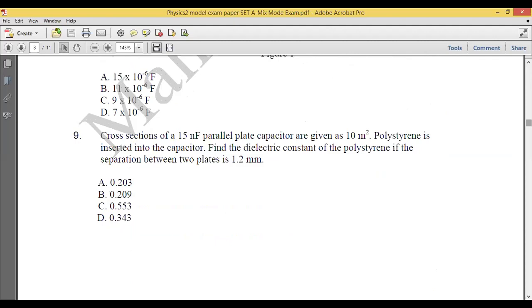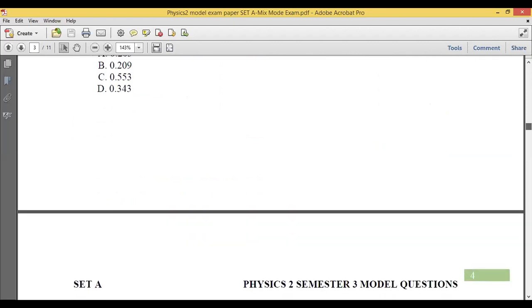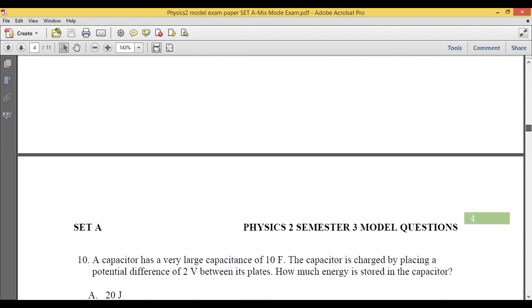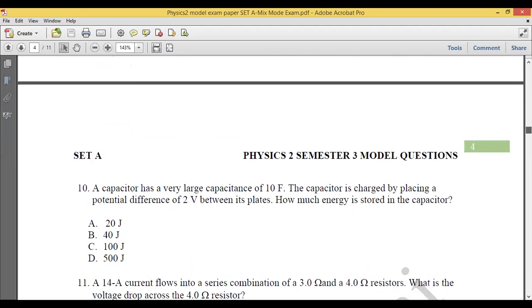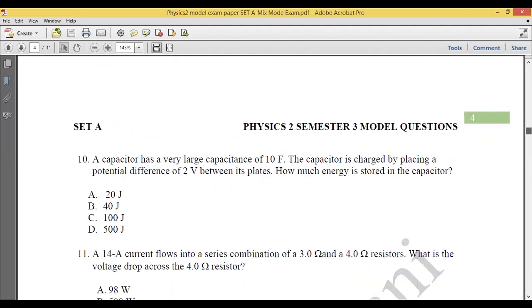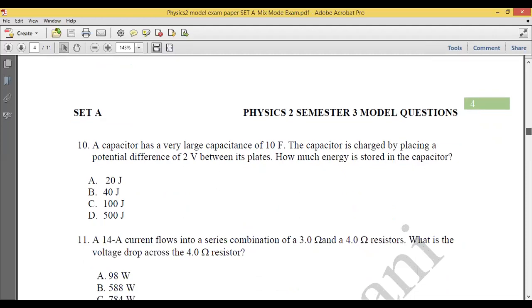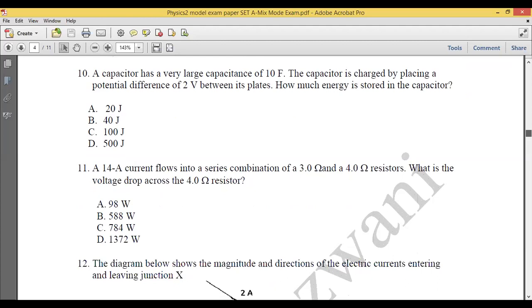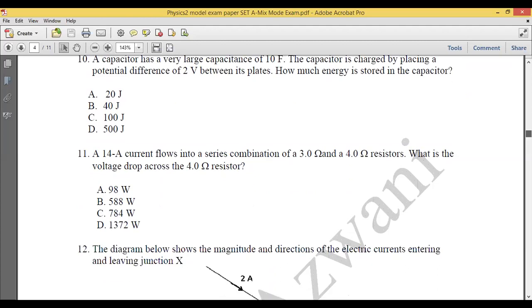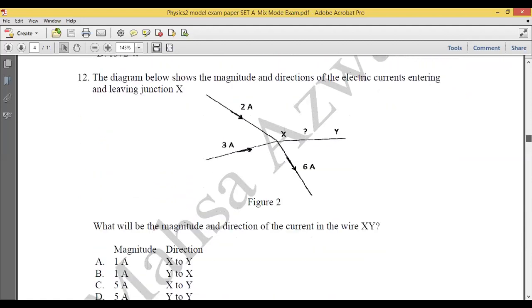Please click on the correct answer. You may have a concept question, but almost all questions are calculation. For section A, 90% or 95% are calculation questions.